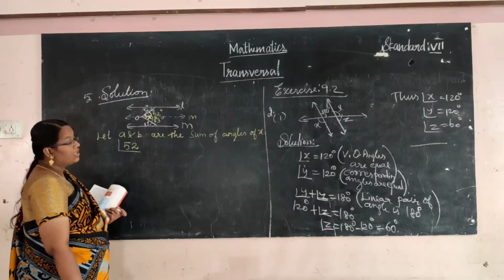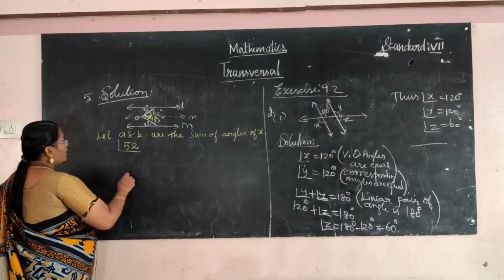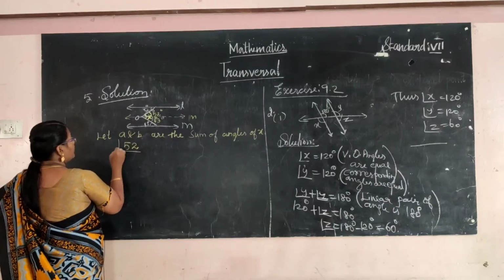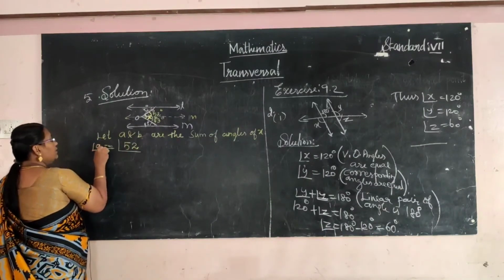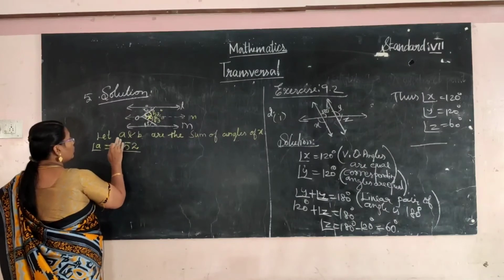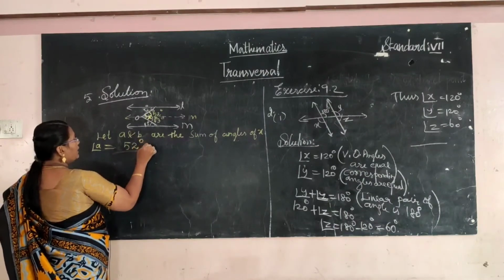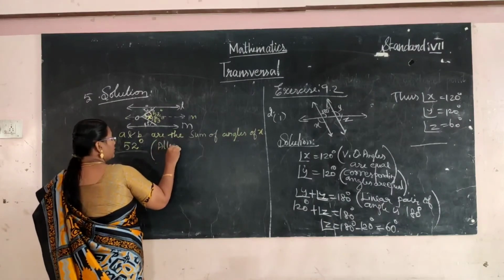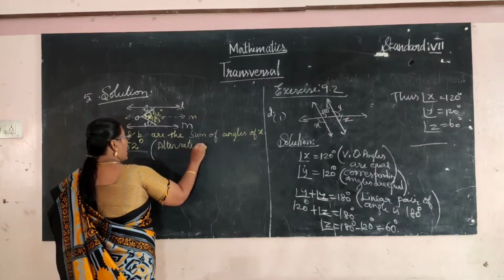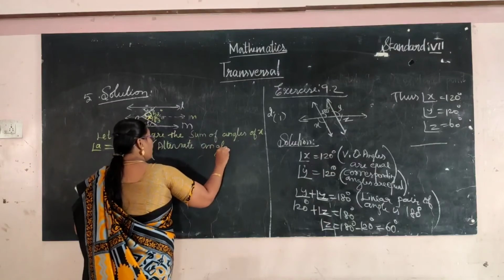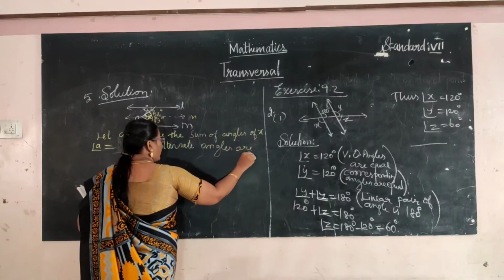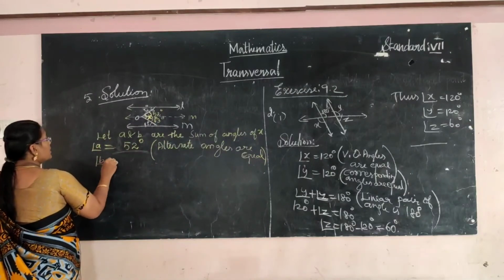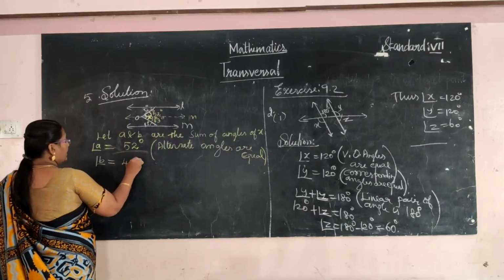Sum of angles of X. So angle A is equal to 52 degree, since alternate angles are equal. Angle B is equal to 43 degree.